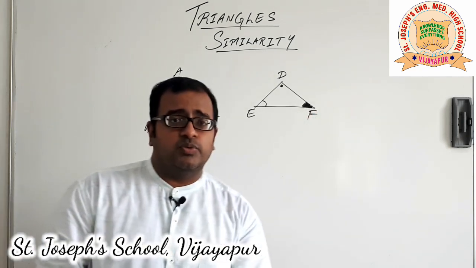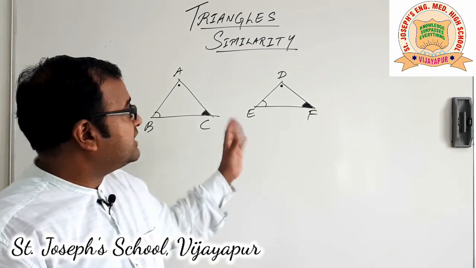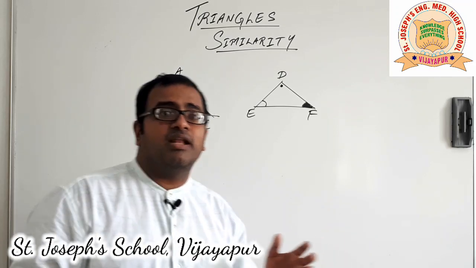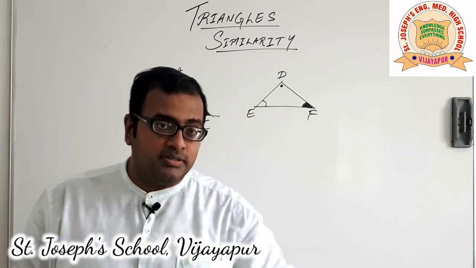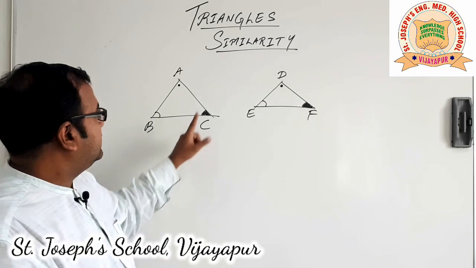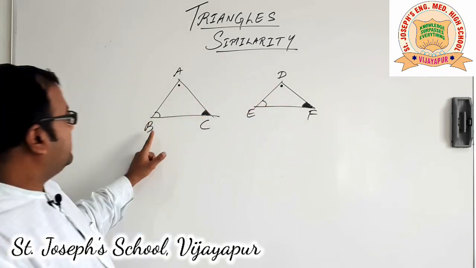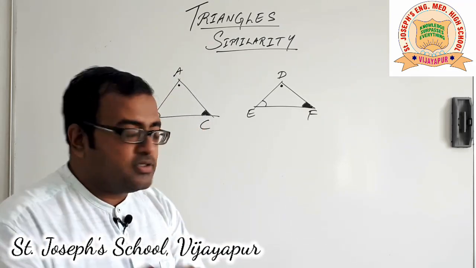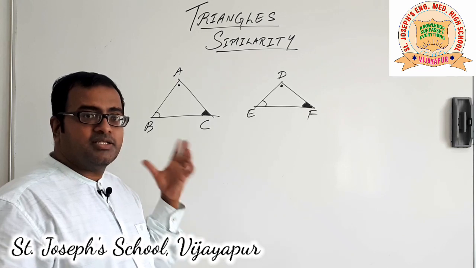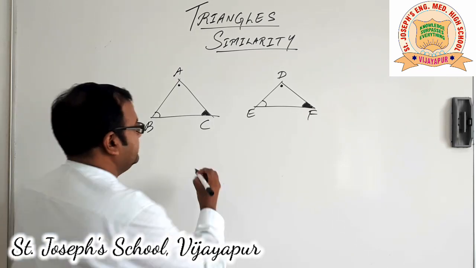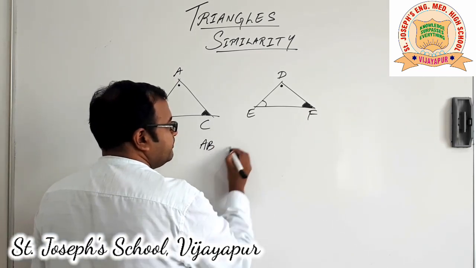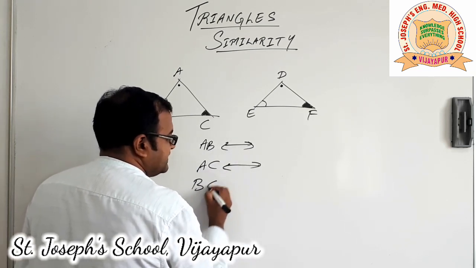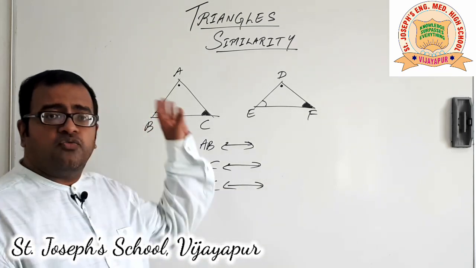I have already discussed with you how to find out the corresponding sides. In mathematics, we do not go by the looks of it. We will have to identify the symbols. The symbols suggest that angle A is equal to angle D, angle B is equal to angle E, angle C is equal to angle F. That is what the figure suggests. According to the symbols, let us try to find out the corresponding sides. Let me name AB, AC, BC. So I have taken three sides of one of the triangles.